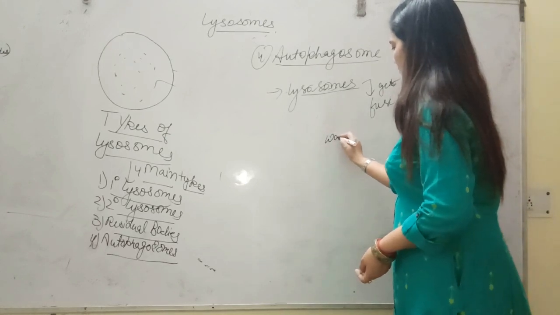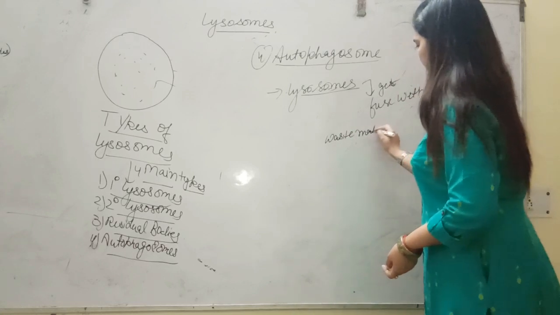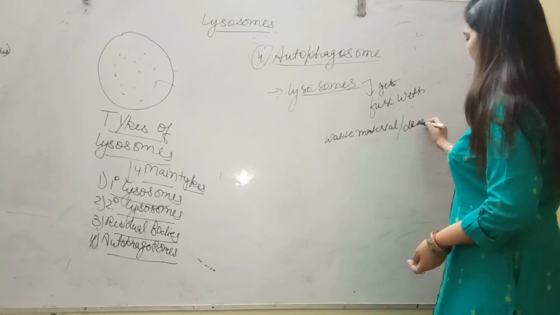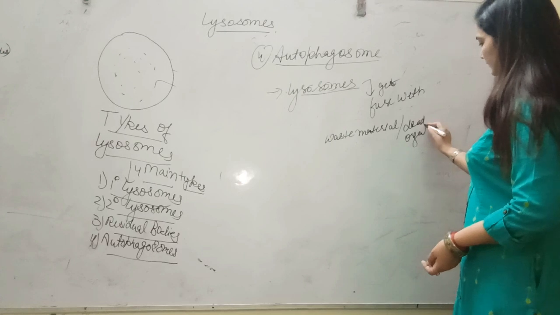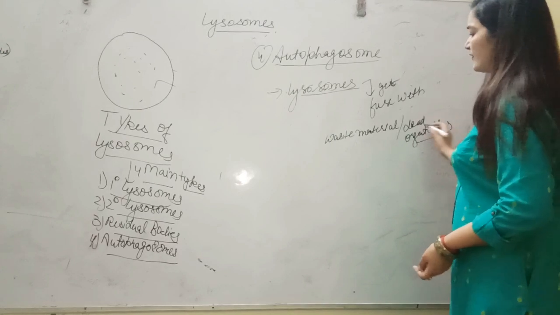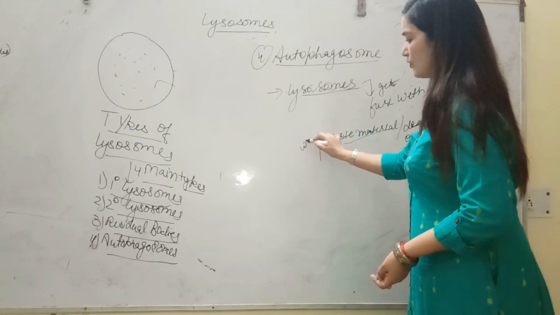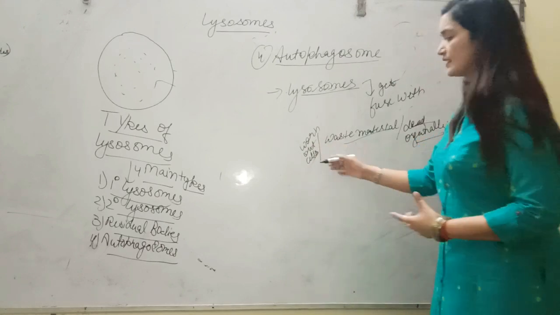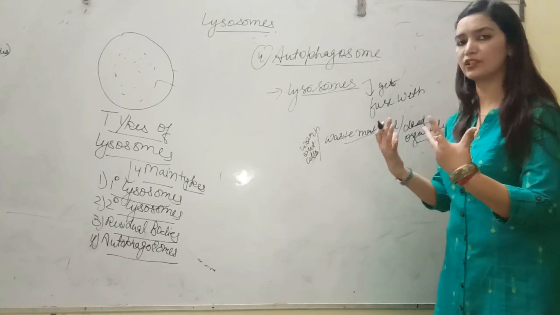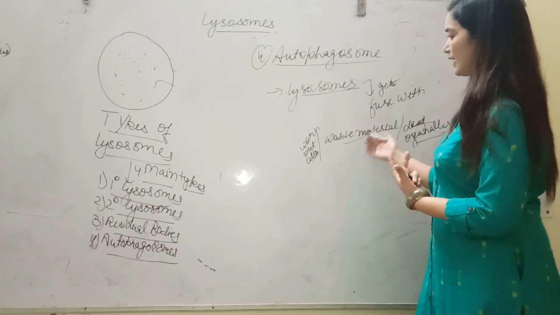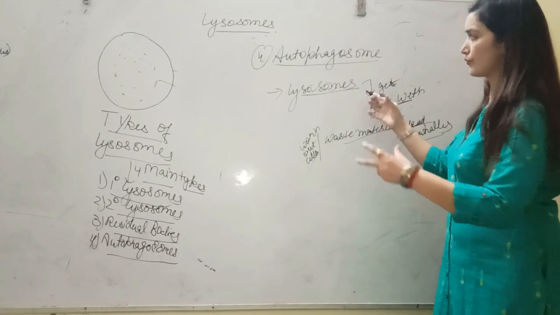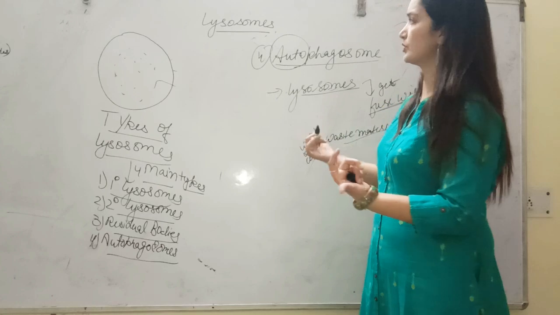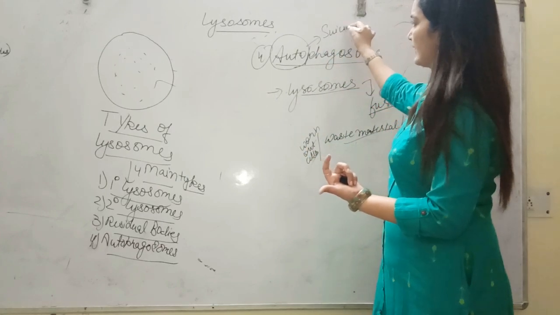waste material, or you can say dead organelles. Means whatever the waste material or worn out cells or materials present, organelles specifically we can say, because a process is going on itself in a cell. So whenever the lysosome fuses with them and they undergo their autolysis, वो खुद ही खत्म हो जाते हैं, and that's why they are also called suicidal bags.